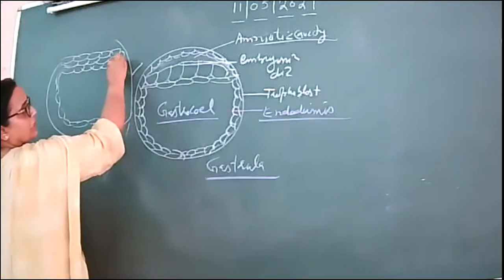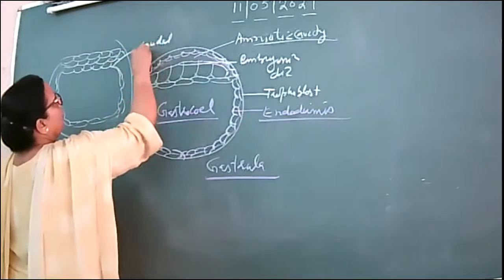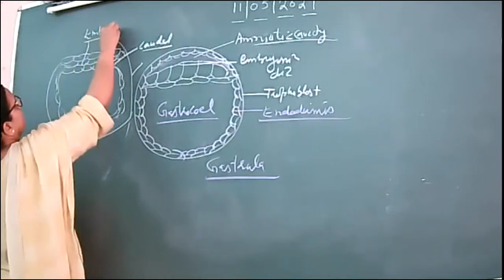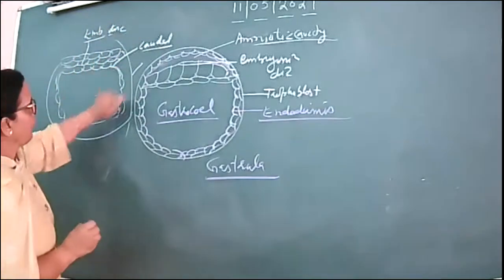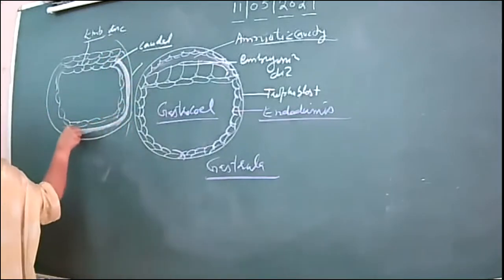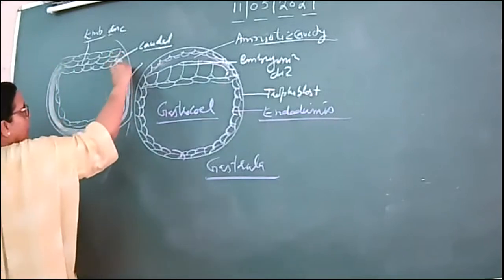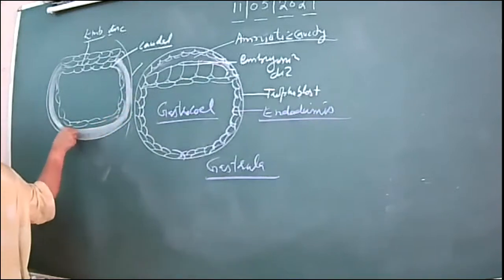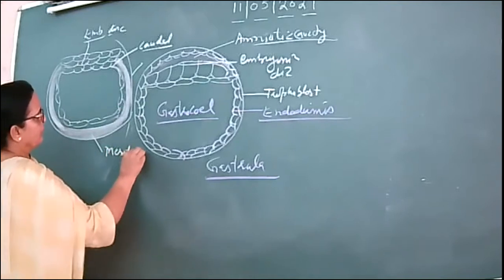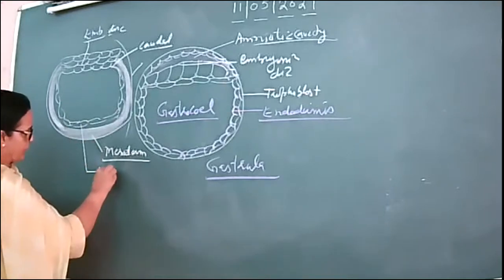The cells from the caudal end, caudal meaning the tail end of the embryonic disc, will proliferate between the endodermis and the trophoblast. What I have shaded here is known as the mesoderm. This is mesoderm, this is endoderm,